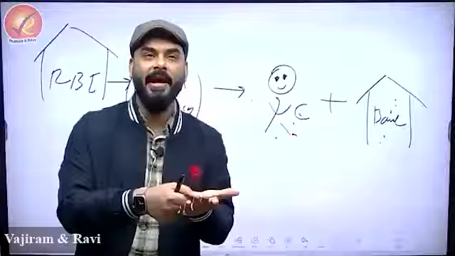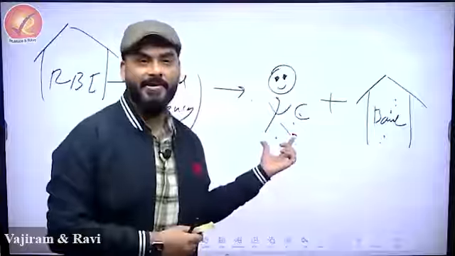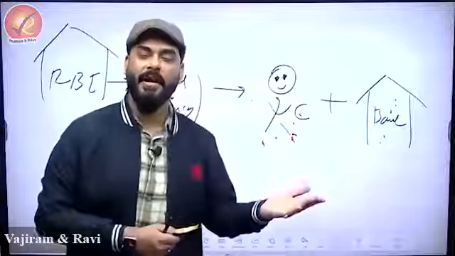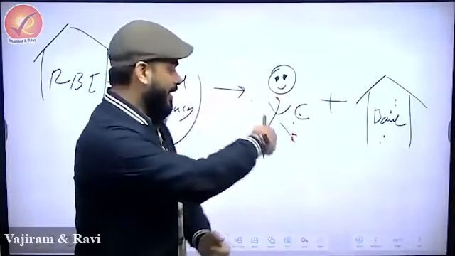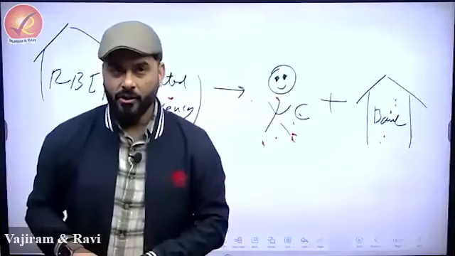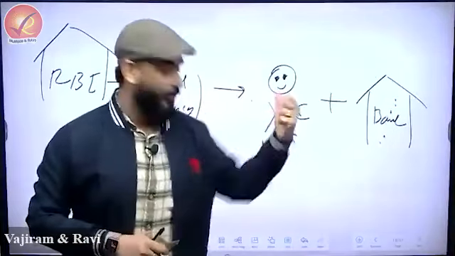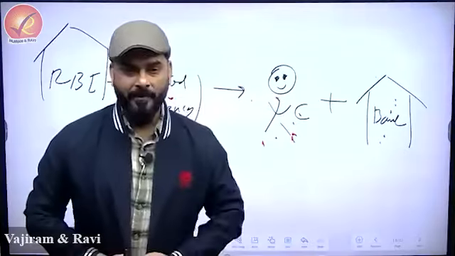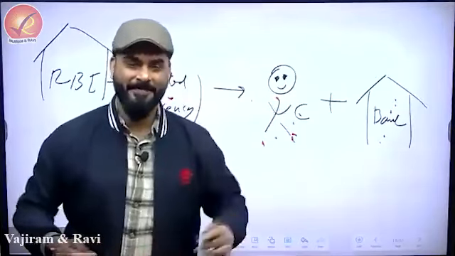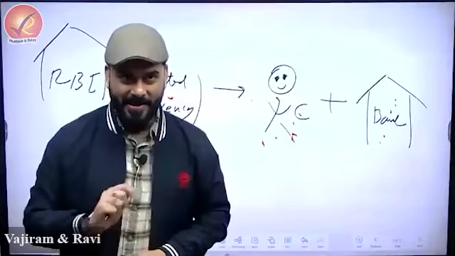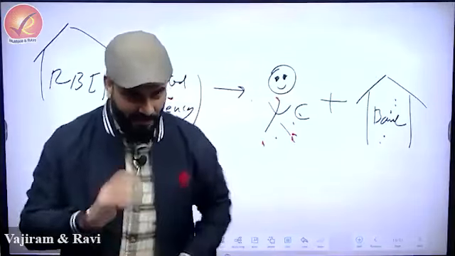Anybody who keeps the money in hand, I am denoting that person by this. Anybody who holds the money in hand, matlab cash, that is there. So suppose the CEO of a company is holding a bag full of cash, there. Financial institution, there. So entire money released by RBI is here. Try to see step by step, very simple.